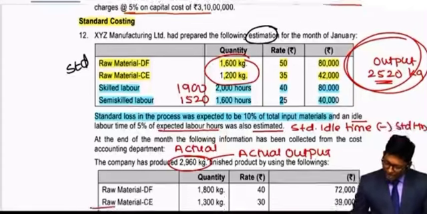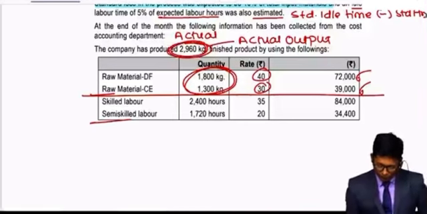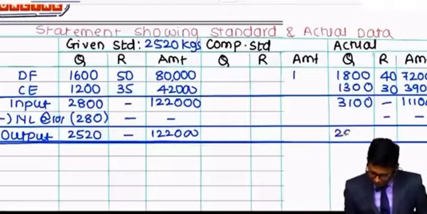When you add this, you are going to get the total is 1,11,000. So this one is my actual valuation. Now we need to check, by introducing this much material, how much actual output we got, and actual output is given 2960, which means out of 3100 you got 2960. That means actually you lost only 140 kgs.